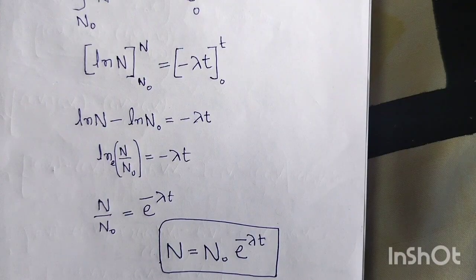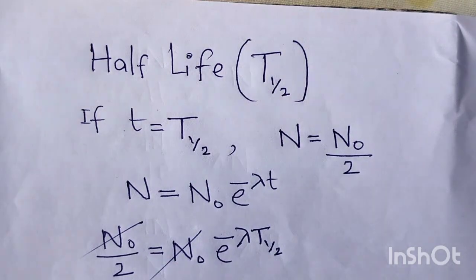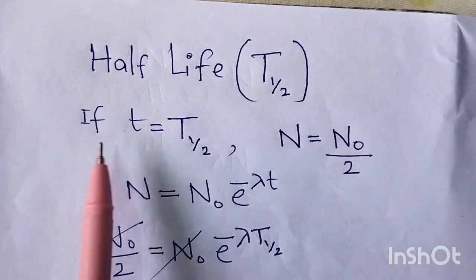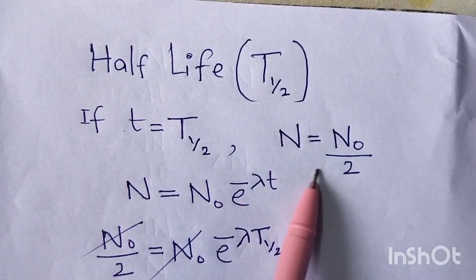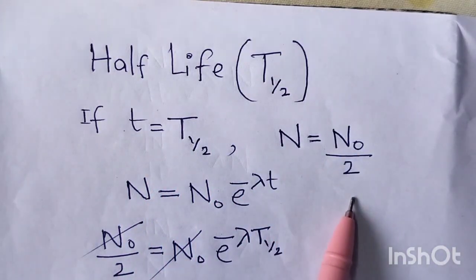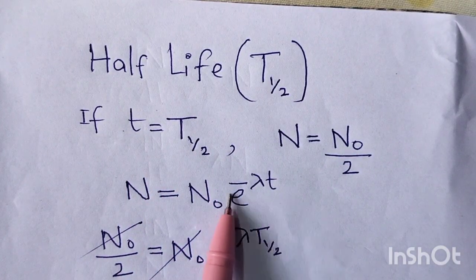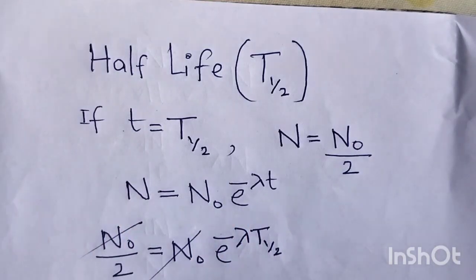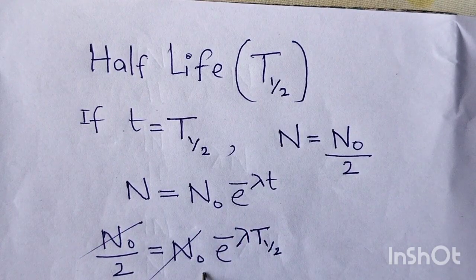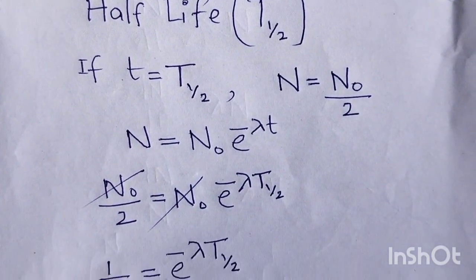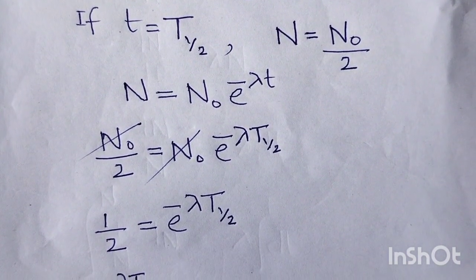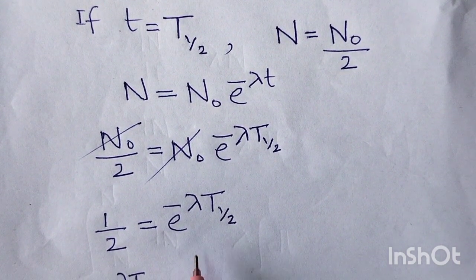This means the number of nuclides is decreasing exponentially. Half-life we can also derive from this. Now see the half-life, that is T half I am calling. If time t is equal to T half, N becomes N naught by 2. Now you substitute N equal to N naught into e power minus lambda t, with N equal to N naught by 2. N naught cancels. This is easy and trivial. Finally we get 1 by 2 is equal to e power minus lambda T half.